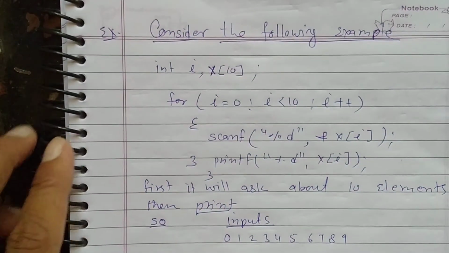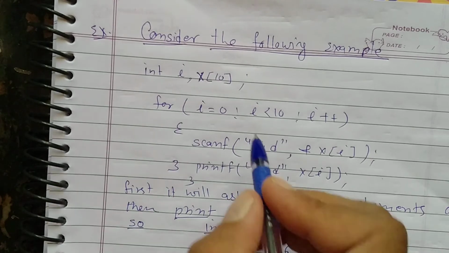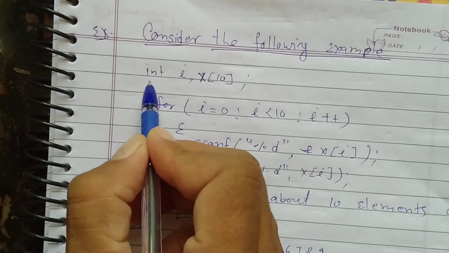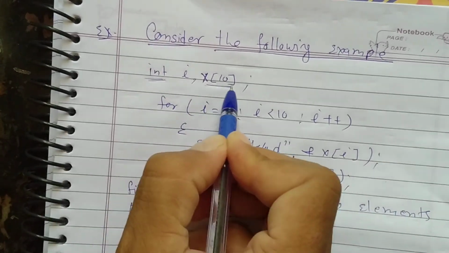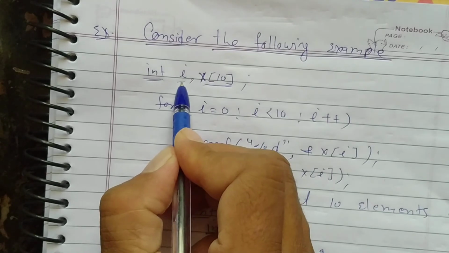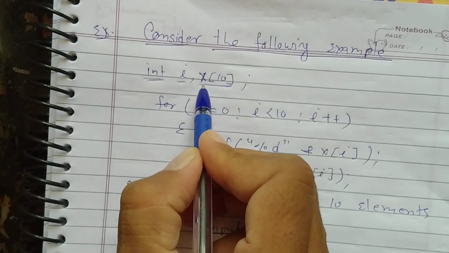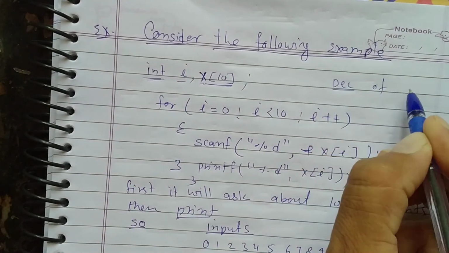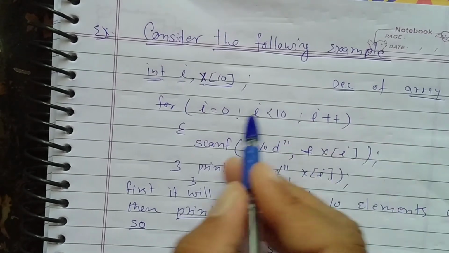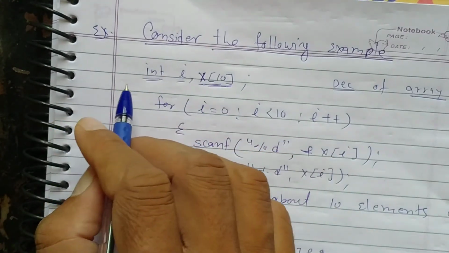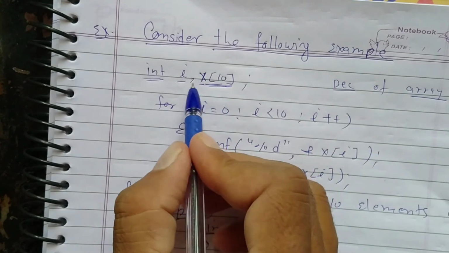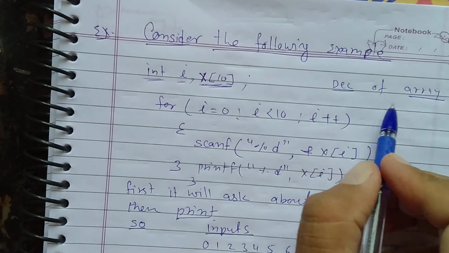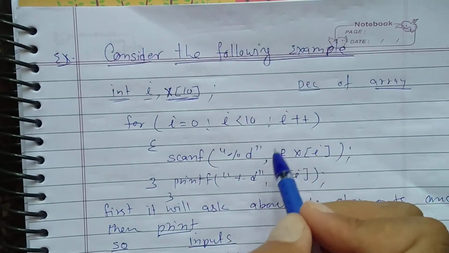Student, we have an example here. I have an integer type array, and one variable is I. The array name is X. Okay, this is the declaration. This is the declaration of the array. While we are using a data type and giving the array name and size, then this is called declaration, either of an array or any variable.